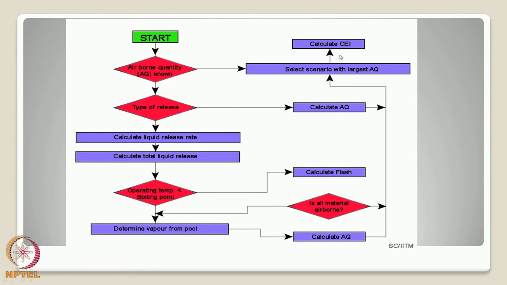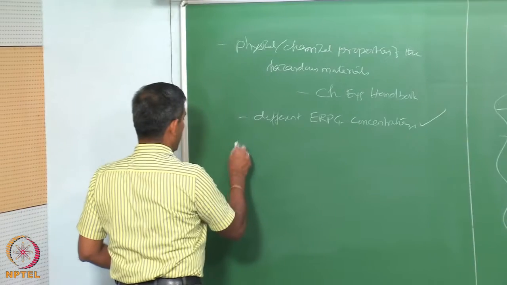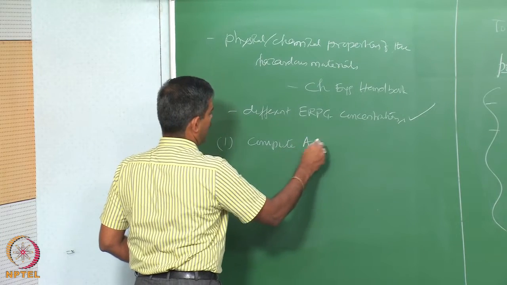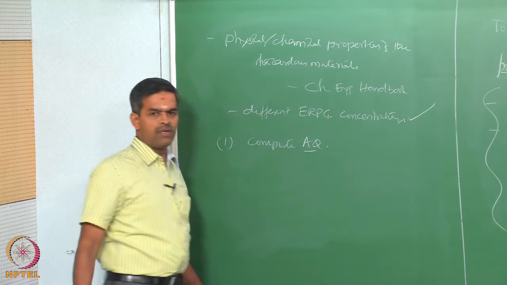So, interestingly friends, to estimate the chemical exposure index, one needs to know how much is the quantity which is airborne from the released chemical. So, one is interested to always compute the airborne quantity based on which chemical exposure index will be estimated. So, one is interested to compute the airborne quantity for a given chemical release.